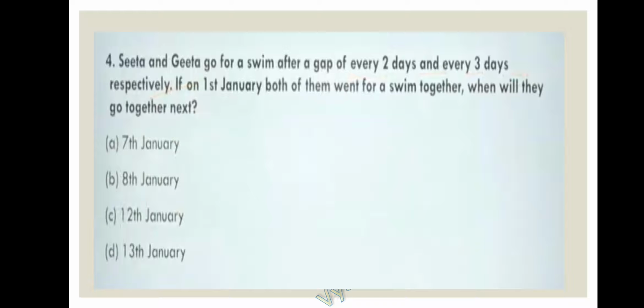Question number 4. Sita and Geeta go for a swim after a gap of every 2 days and every 3 days respectively. If on 1st January both of them went for a swim together, when will they go together next? Again the same type of sum. We have to find the LCM here, but there is a small twist. They are saying Sita and Geeta go for a swim after a gap.